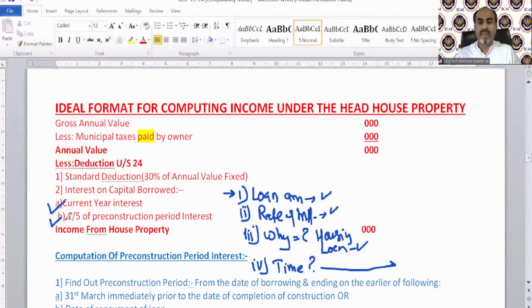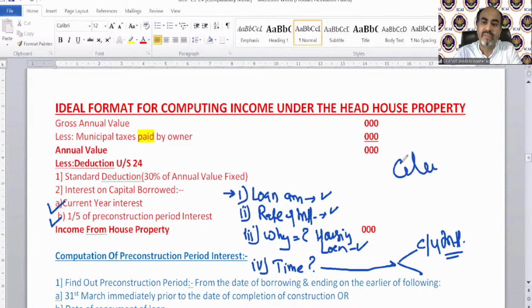Let me explain what time should be taken for current year interest. If I tell you that the timing is 10 months for current year interest, then it is very simple. You must have the loan amount, which is in the question, and the rate of interest, which is in the question. The third point is not relevant because we do this only when the housing loan provision has been given. So if I tell you to calculate current year interest for 10 months, you apply the loan amount, the rate of interest, and 10 months. One thing you should also have is a calculator with you.